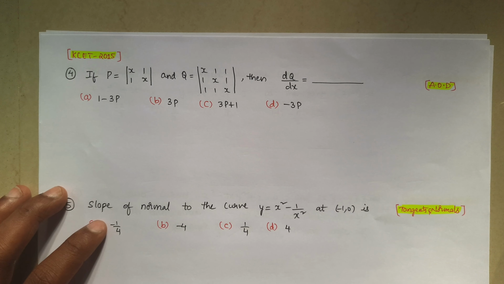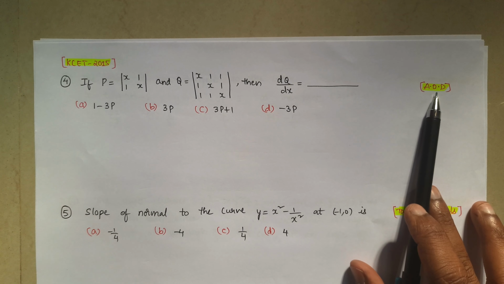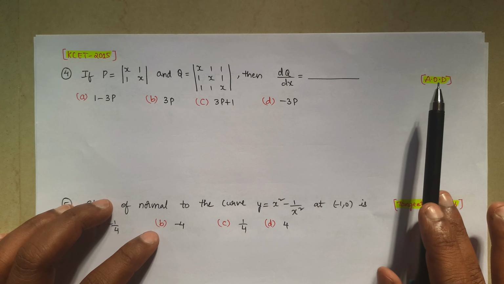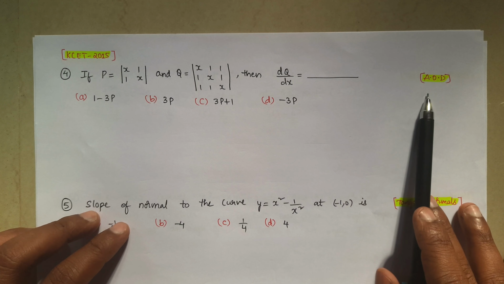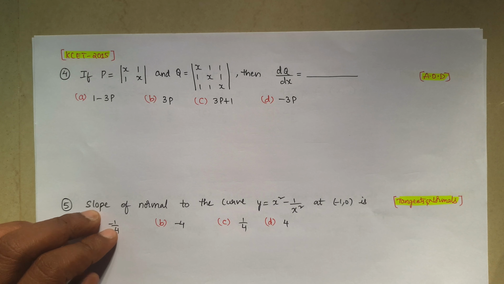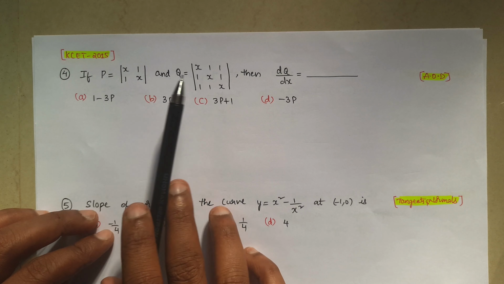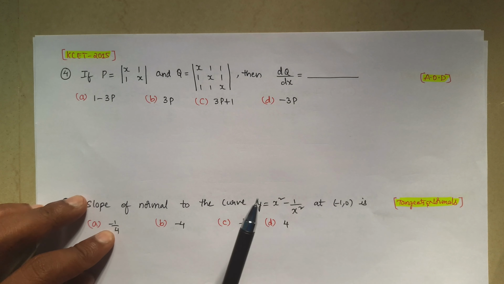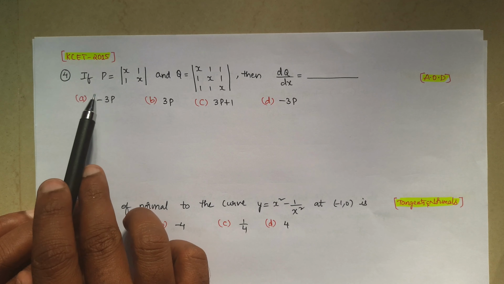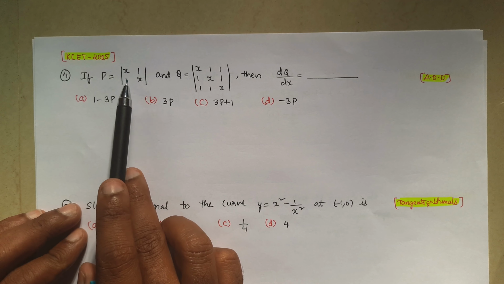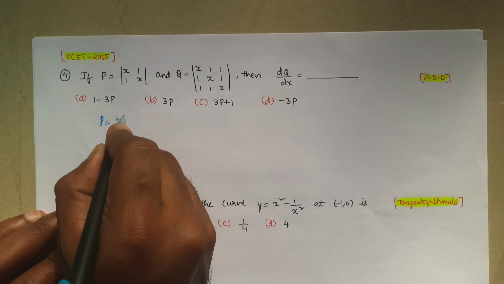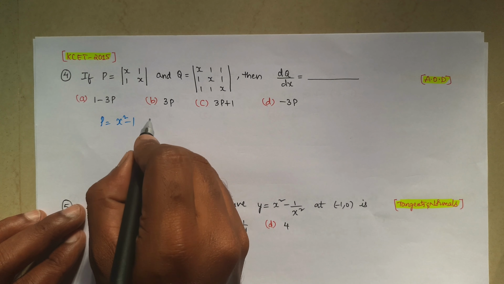Okay, next, this is question number 4. This is AOD, which is nothing but the application of derivatives. Actually, this question we could also consider under determinants, but those determinants are in terms of derivatives, so it is nothing but an application of derivatives question. They have given p in terms of mod. We know how to simplify mod, so this is x square minus 1, that is the p value.